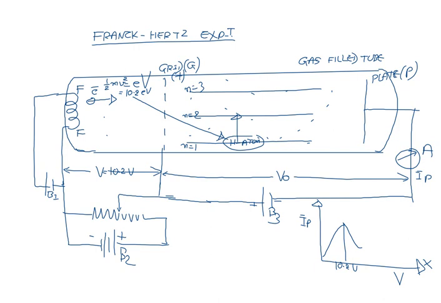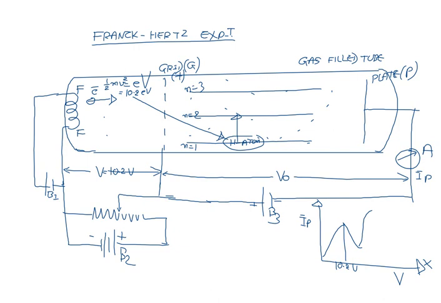What happens after that? After 10.2, if I am discussing hydrogen, please remember, for mercury this voltage will be different. This 10.2 volt is called the first critical potential for the hydrogen atom. After 10.2, if you increase the accelerating potential, again the kinetic energy of the electron increases, more electrons reach the plate, and again the plate current rises.